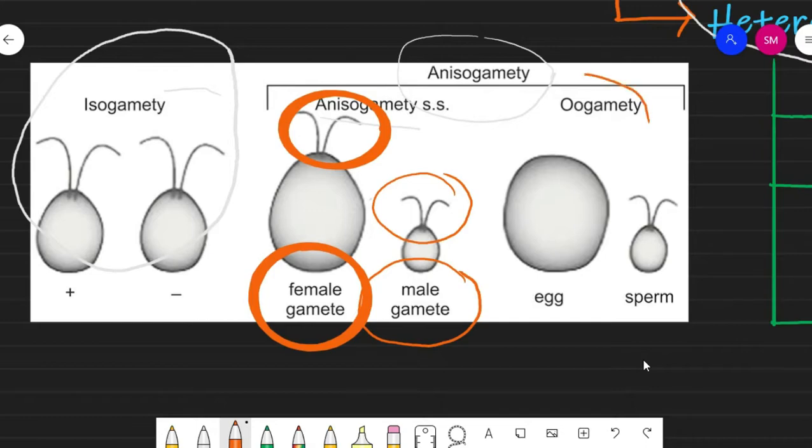Then the next one is called oogamy. Specifically in oogamy, oo means egg, and in higher vertebrates like humans, amphibians, birds, fishes, as well as reptiles, gamete formation is called gametogenesis.